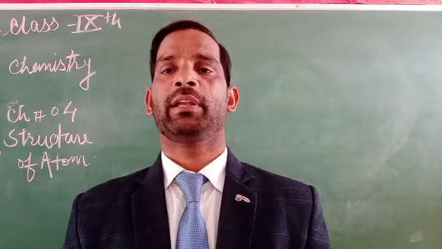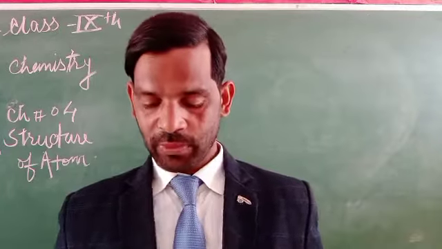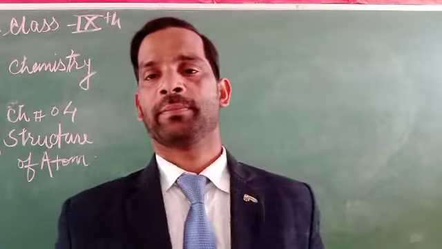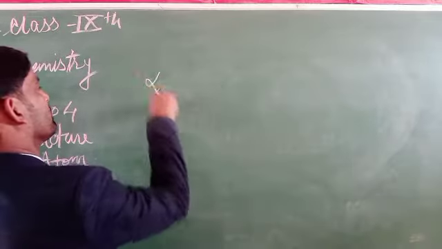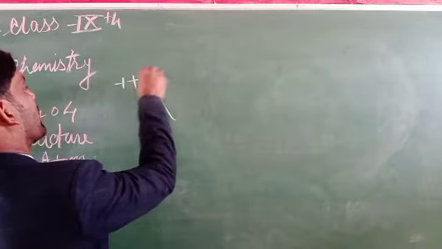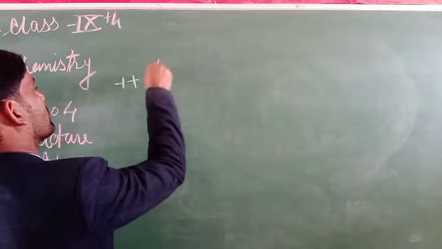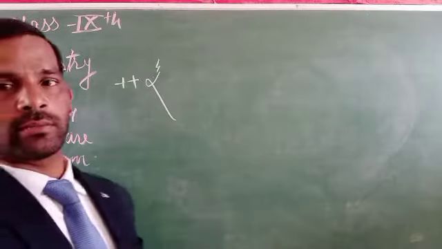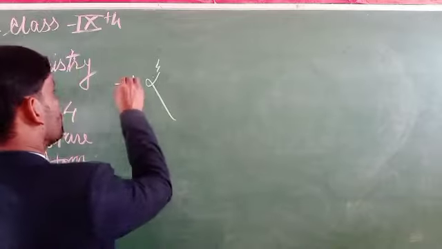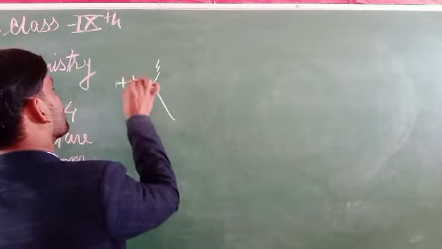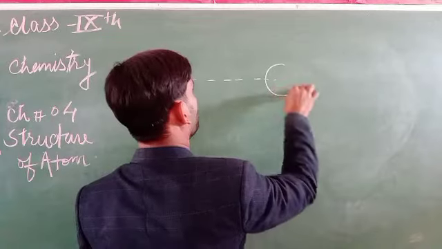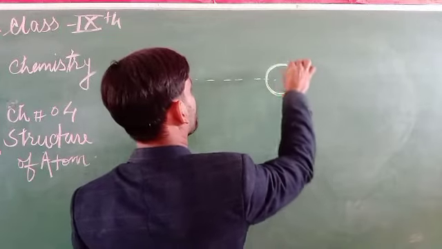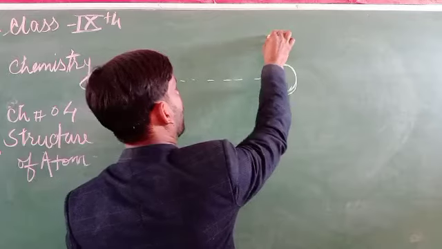So what will happen if an alpha particle, which is positively charged, strikes the metal? These alpha particles have two positive charge and a mass of 4. They strike the gold plate, suppose it is a gold foil.